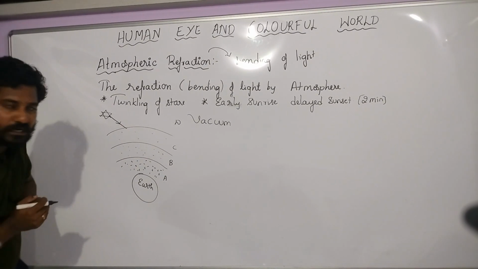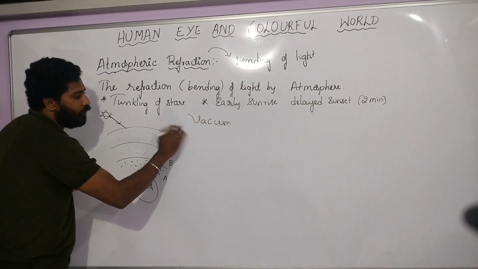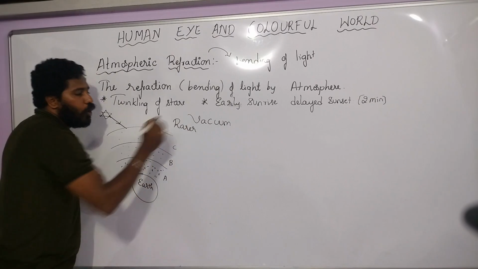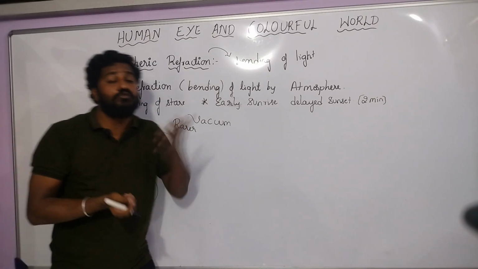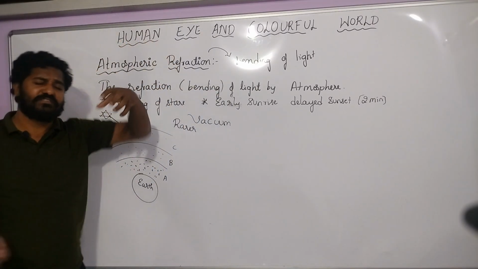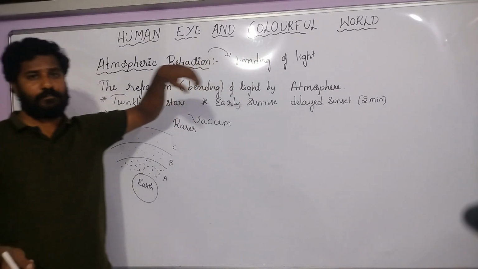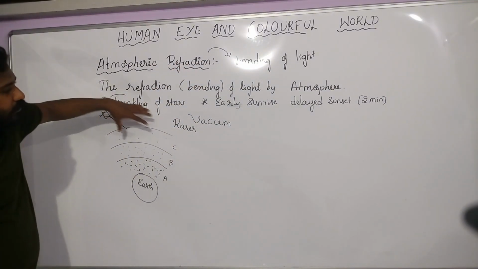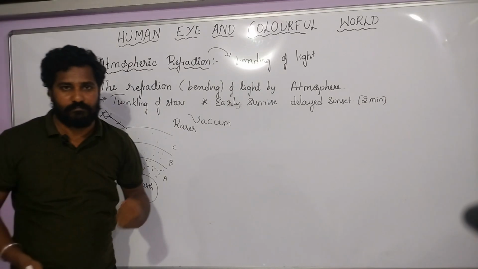When the starlight enters the atmosphere, what happens? Vacuum, I told you, is a rarer medium. Why is it called a rarer medium, children? Because no air molecule is present. It is full of empty space. You have nothing there, so that's called a rarer medium.